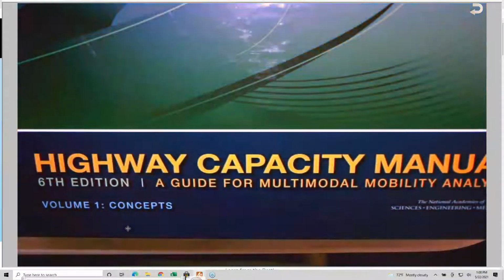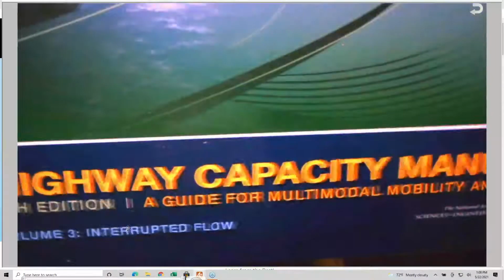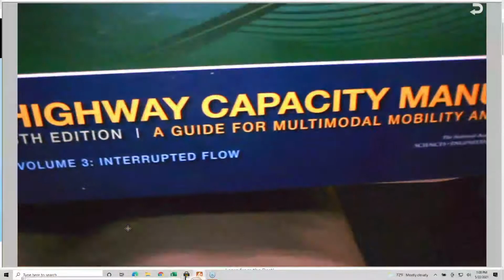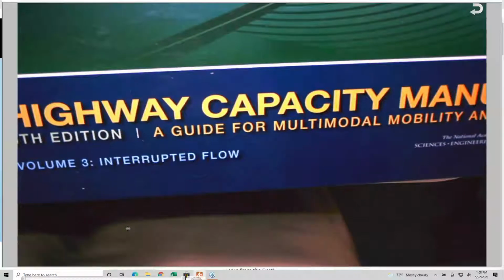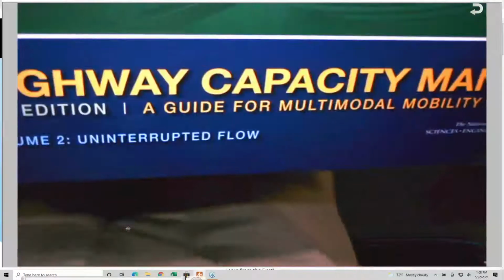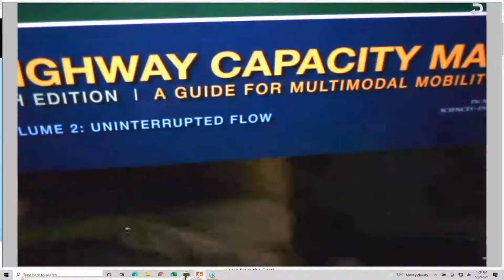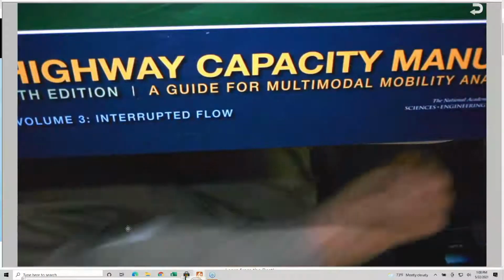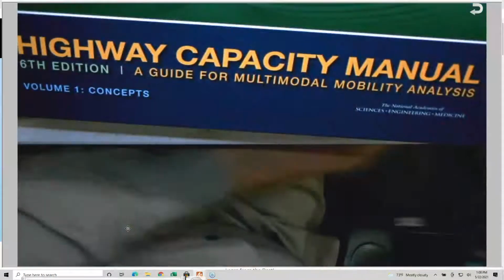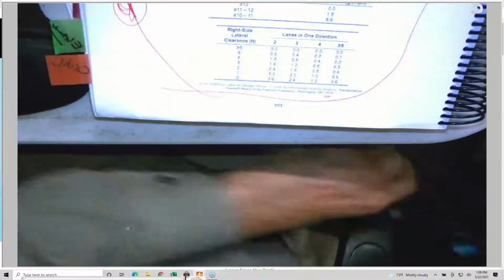Volume 3 is interrupted flow, and volume 2 is uninterrupted flow. The Highway Capacity Manual is one of the references that we use heavily in transportation. They extracted some information from there, very concise, by the way. They didn't really extract too much, and when I explain it, I will also be as concise as I can.